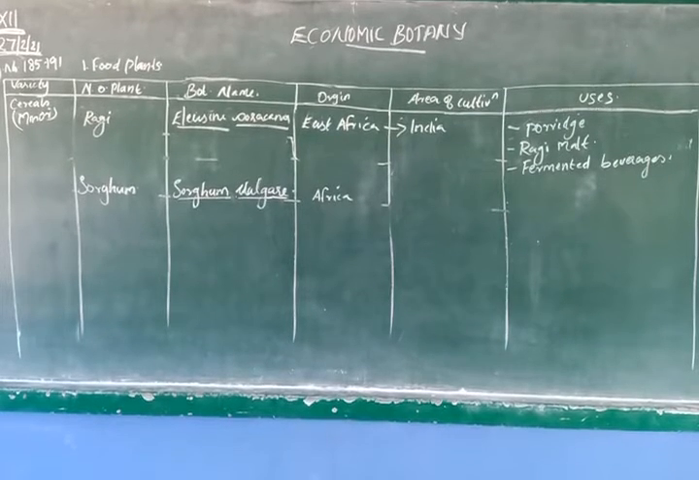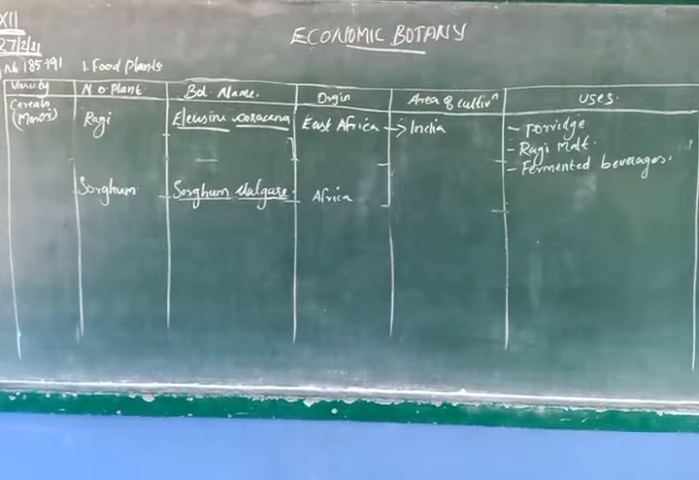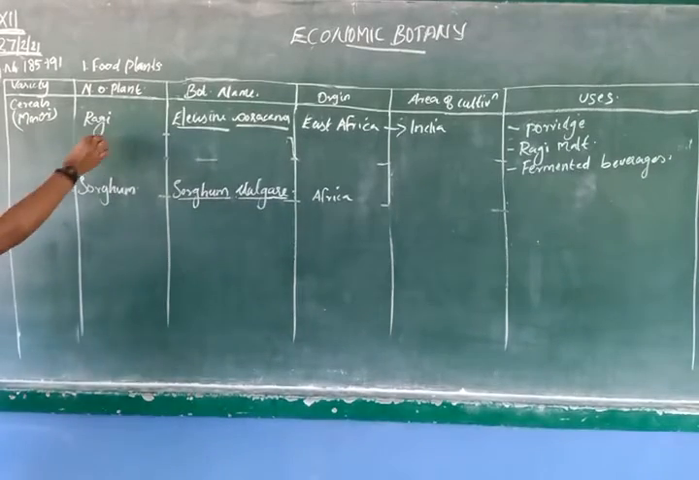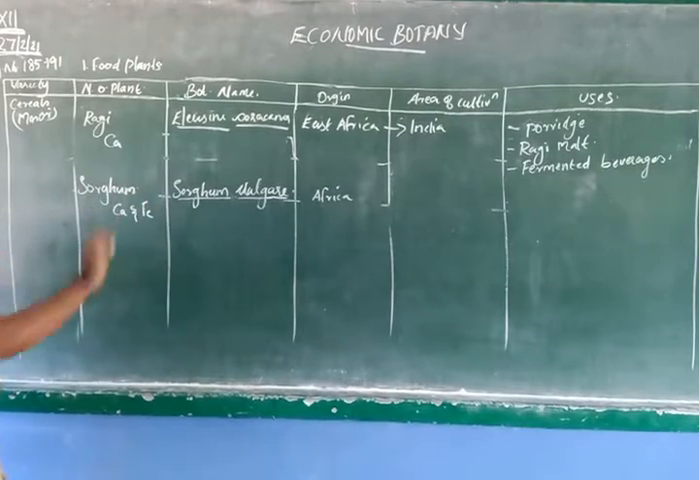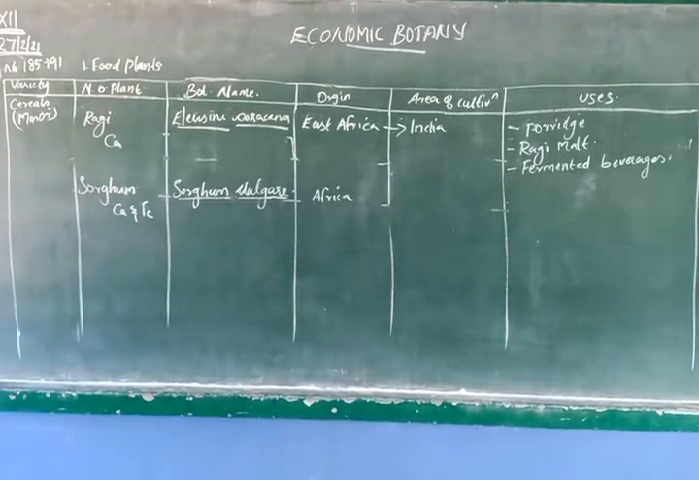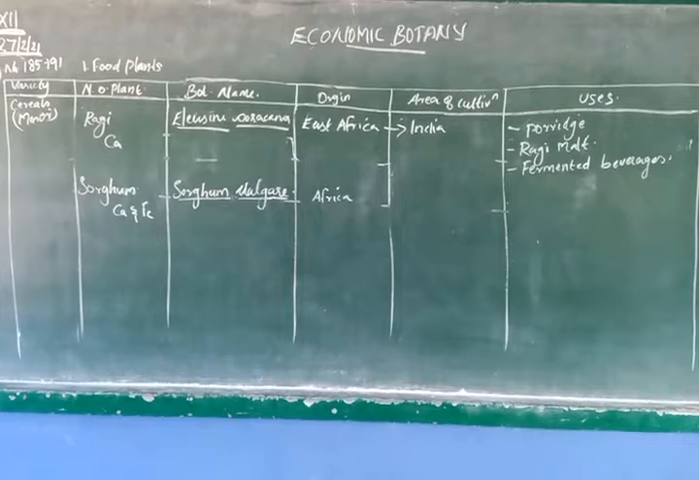In the north, you will use sorghum as cattle food, as well as you can take it as food also. We can use sorghum as food. Why? Because it is calcium and iron rich. This ragi is calcium rich. Sorghum is calcium and iron rich food. So we can use sorghum as a food material as well as fodder also. Husk is used as fodder.